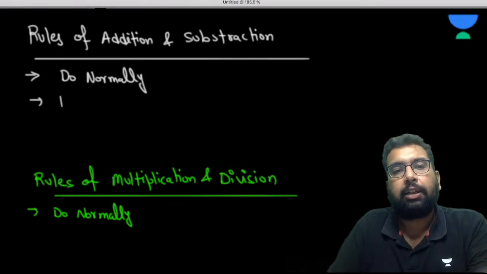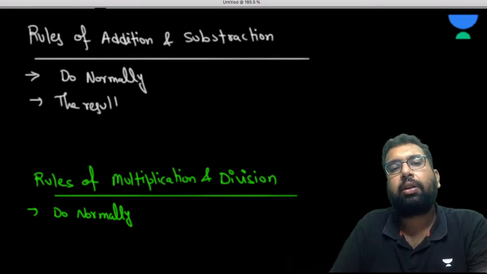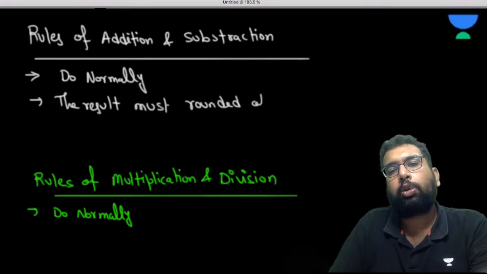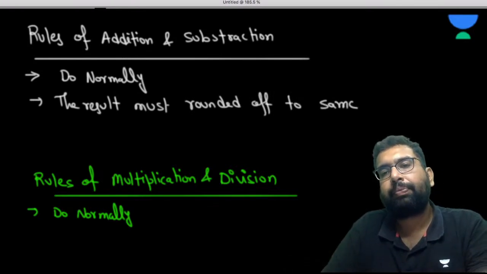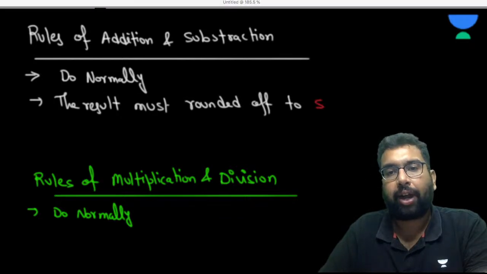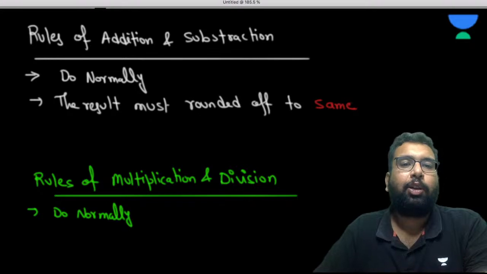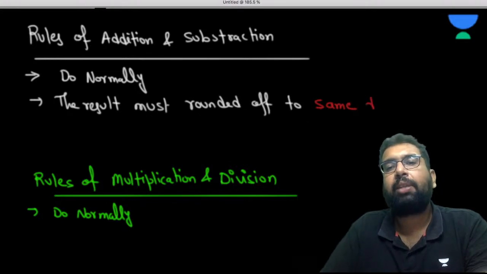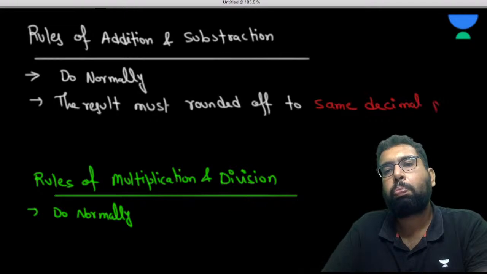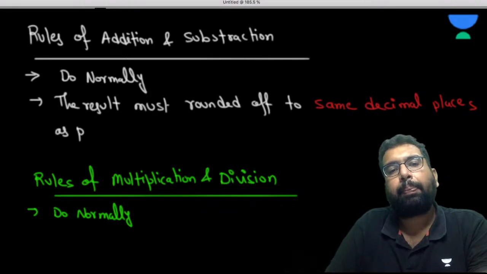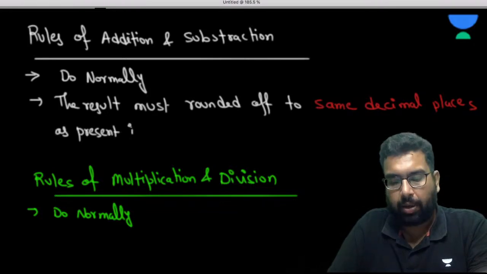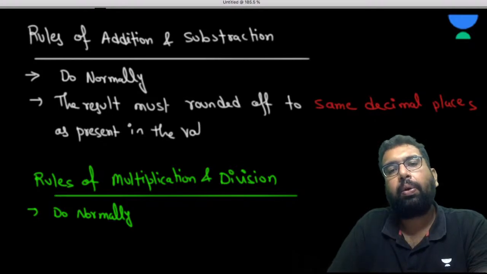Now the second point is very important. The result of addition and subtraction must be rounded off to the same decimal places as present in the value with least decimal places.